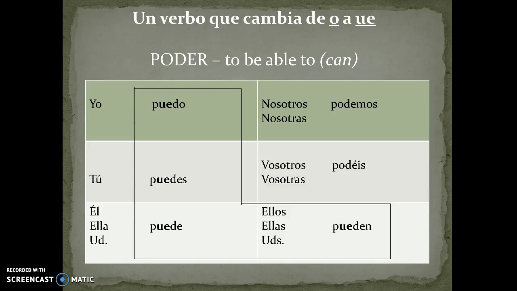Tú puedes, you are able to, or you can. Él, ella, or usted, he or she is able to, or he or she can. Or you are able to, formal, or you can, formal. Nosotros and nosotras podemos, we can. Vosotros and vosotras podéis, you all can. Ellos, ellas, and ustedes pueden, they can, or you all can.